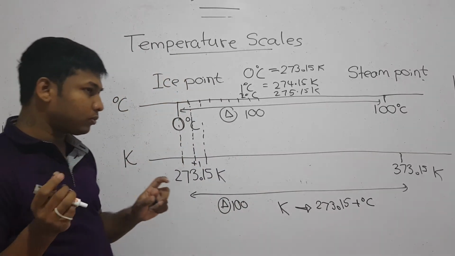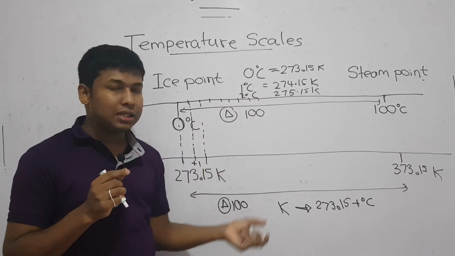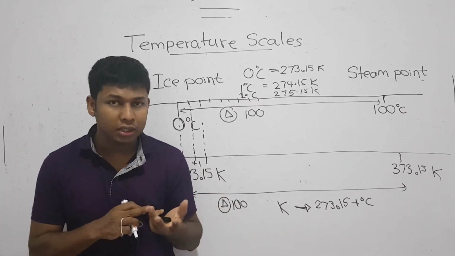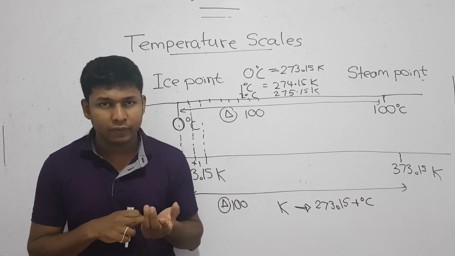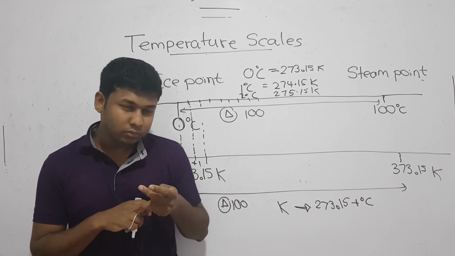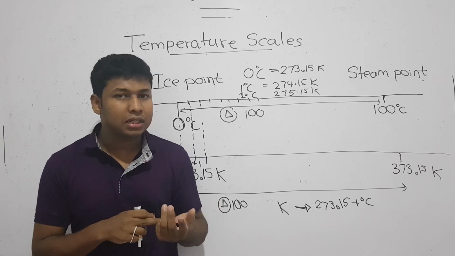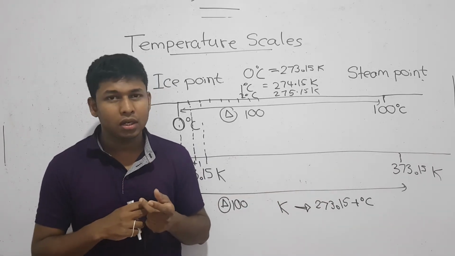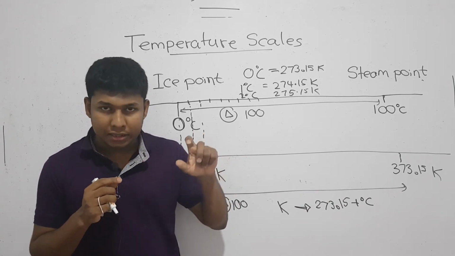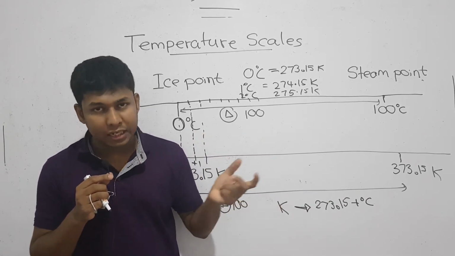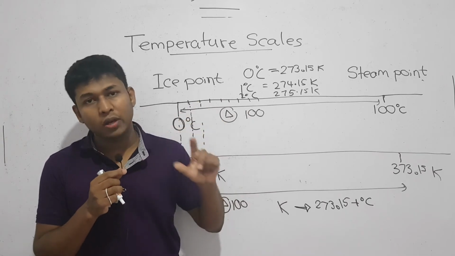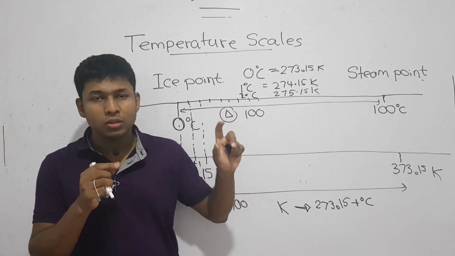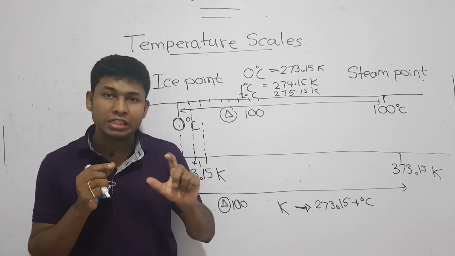The reason that you are learning this is that in future calculations, you should be able to convert Celsius values to Kelvin values, most probably. There are fewer chances you will have to convert Kelvin into Celsius, but most probably you have to convert Celsius values into Kelvin values. So when you convert Celsius into Kelvin, you add 273.15. That is the precise value.